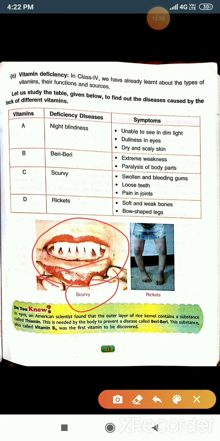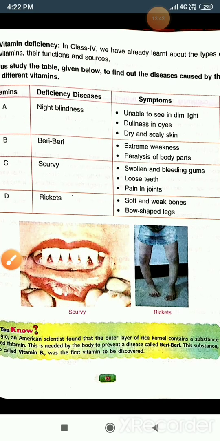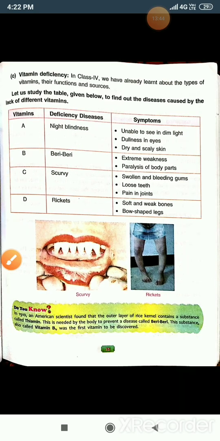Okay. Now one thing is, do you know? See this. Do you know? This is very important. That means in 1910 an American scientist found that the outer layer of